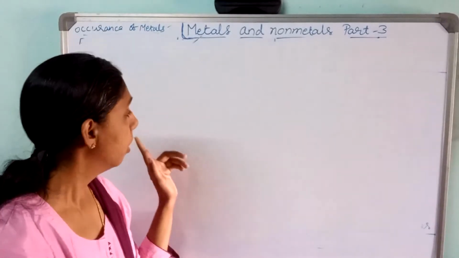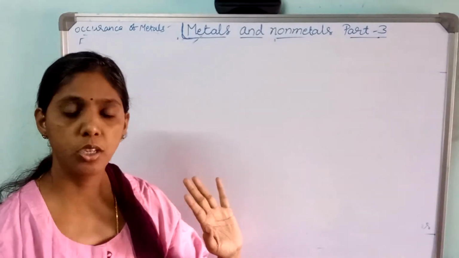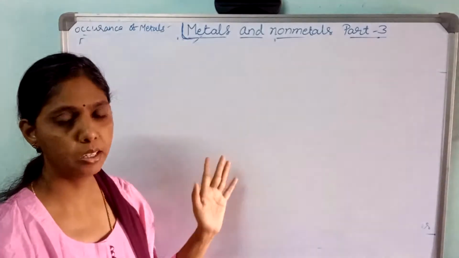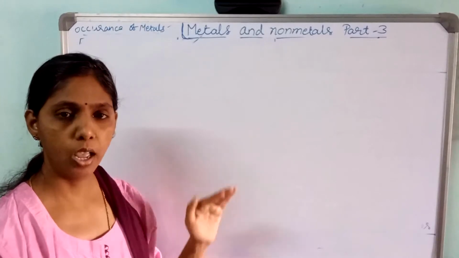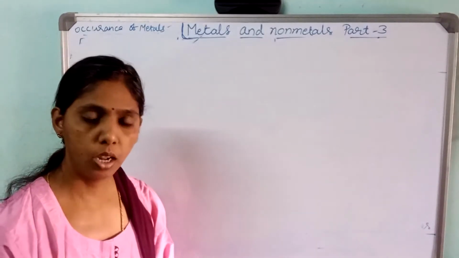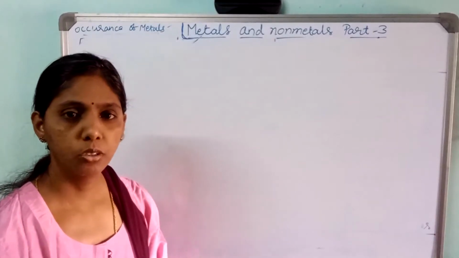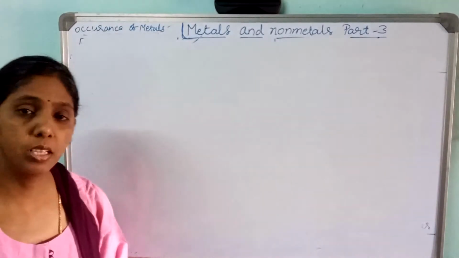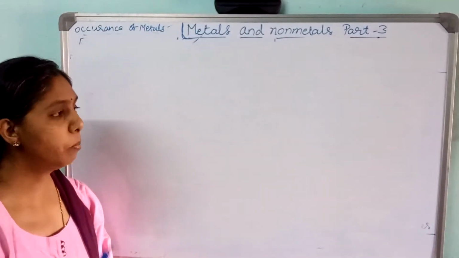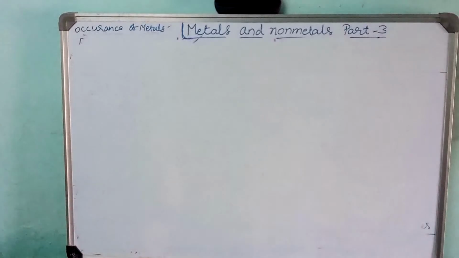I had written it in a single reaction, a single step. There they have given the double step. Either you can write the single step or the double step. I have merged everything and written it in a single sentence. Now let us move on to the thermite process. In this lesson, the thermite process, corrosion, and all these points are there. So let us see the thermite process.